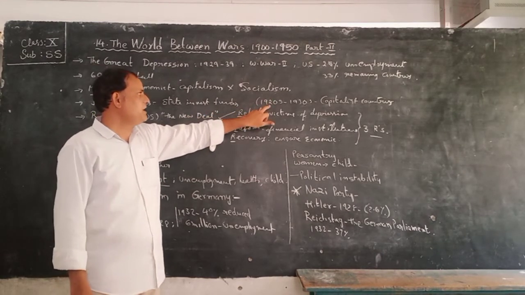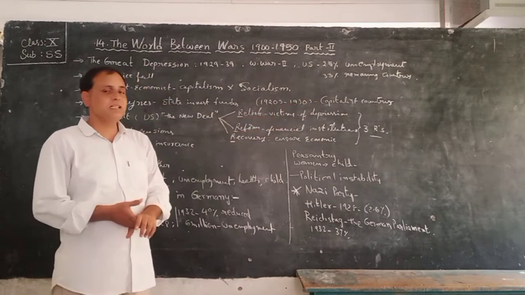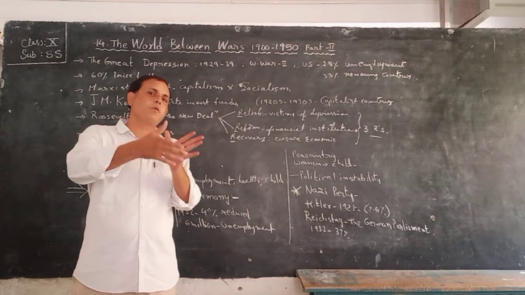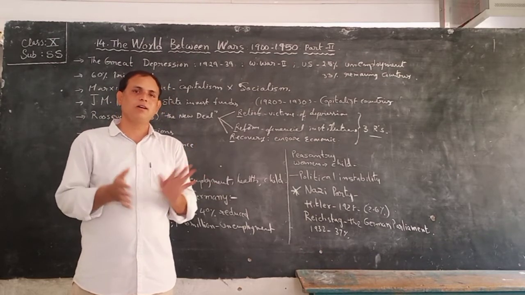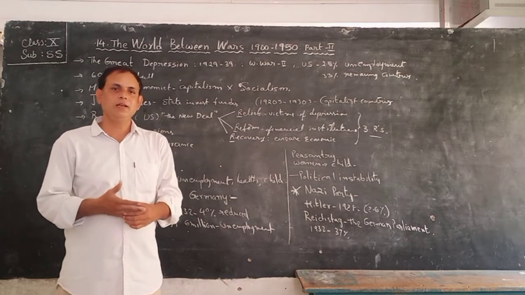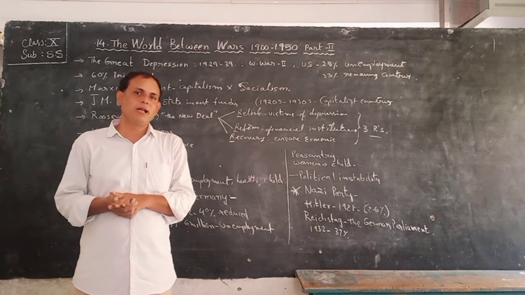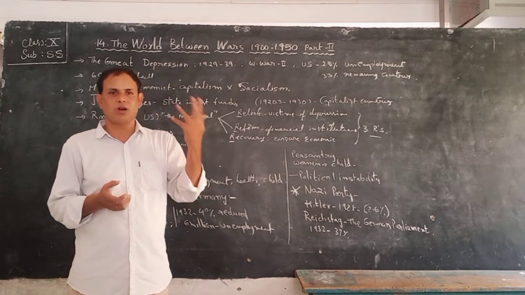Actually, in the 1920s and 1930s, that means 10 years, the capitalist countries did not focus on what problems would occur in the future. That is why it happened in the world, children. Finally, many people became unemployed. Economically, it was a big impact on almost all countries.